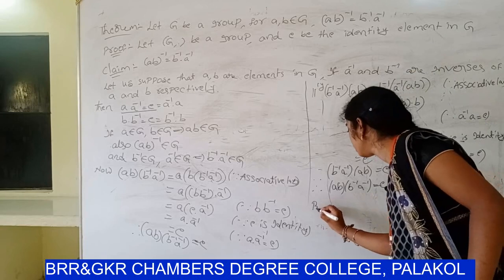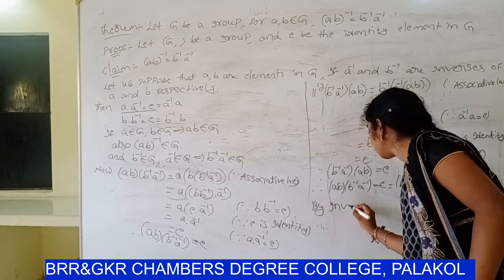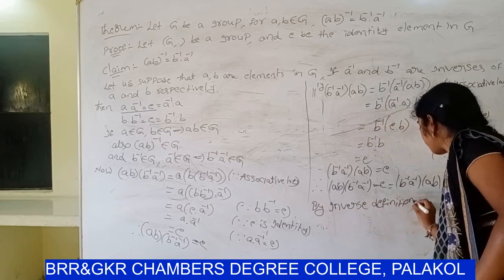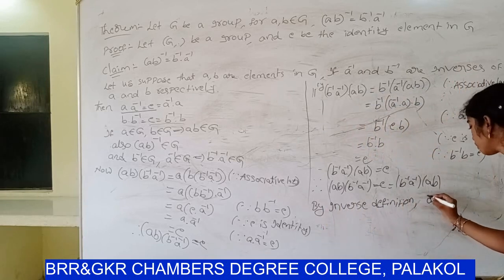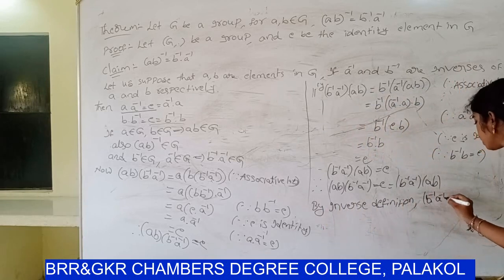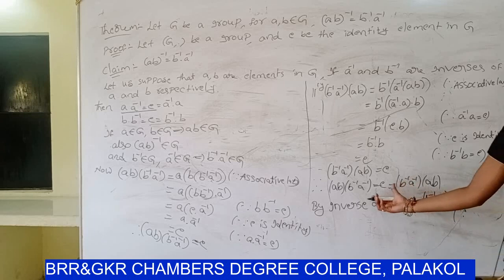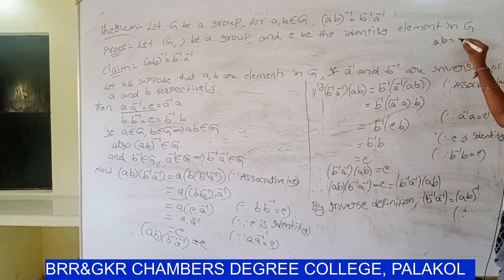It can be by inverse definition, B inverse A inverse equal to AB whole inverse. This is the theorem. So B inverse into A inverse equal to AB whole inverse. So directly, already you know that inverse property, A dot B equal to B dot A. So B equal to A inverse.